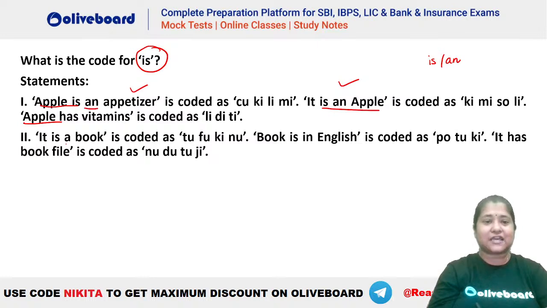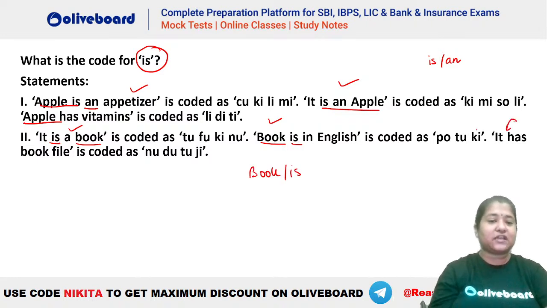Now let's check the second one. It is a book. Book is in English. It has book file. So again, compare this one and this. What is common between the two? It is a book. Book is in English. So you can see is here, is here. Book is here, book is here, right? So book and is are common. It and a are not common. So we are having a problem between book and is.